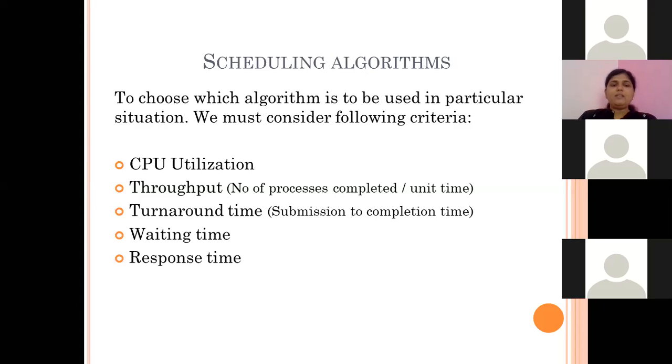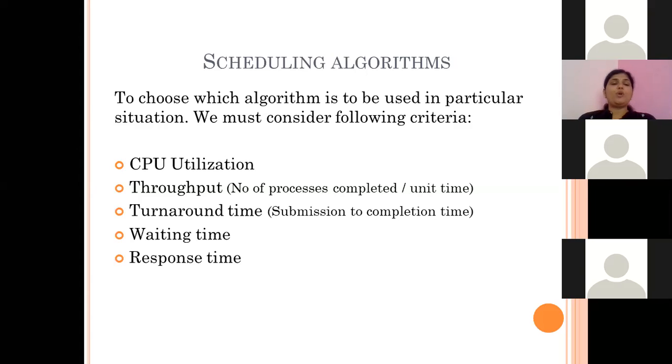Then turnaround time is the time required by the process from when it enters the ready queue until it goes to exit, that means its execution is completed. That total time is the turnaround time. It includes the waiting time also. That means turnaround time is execution time plus waiting time.